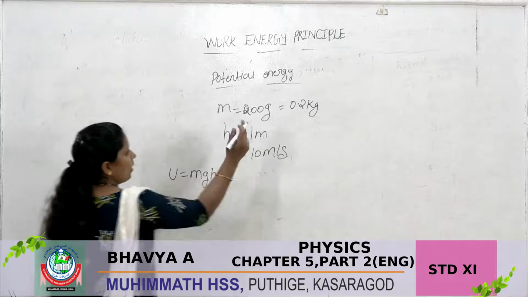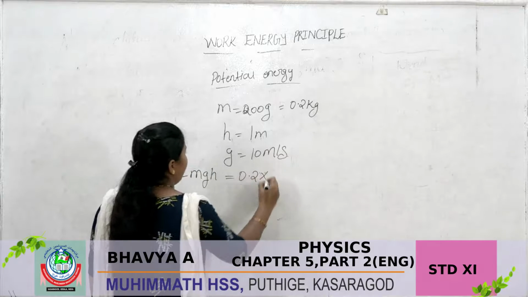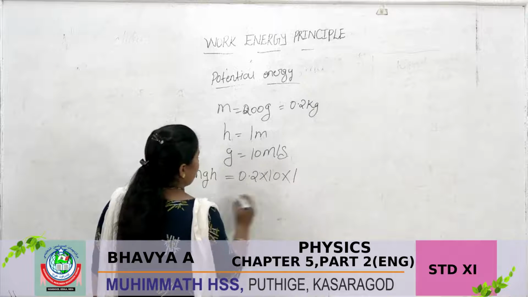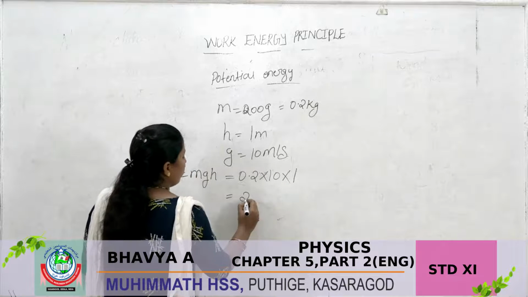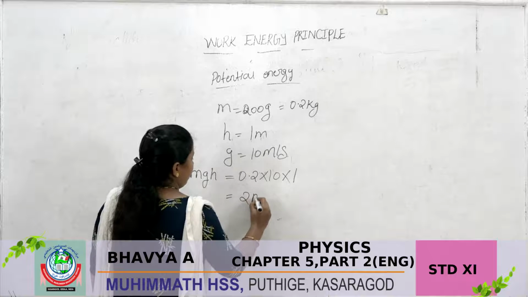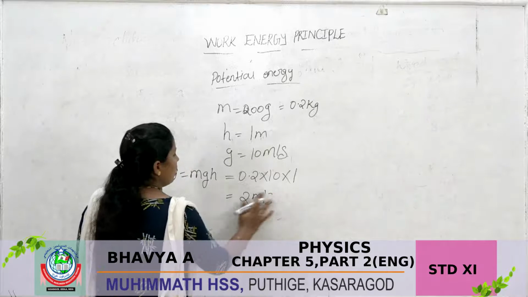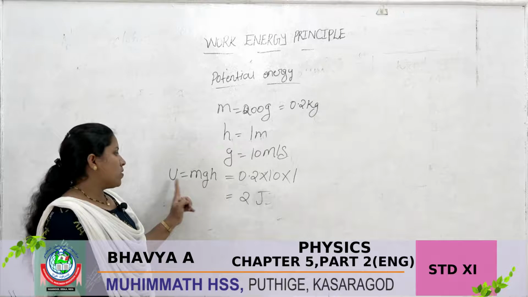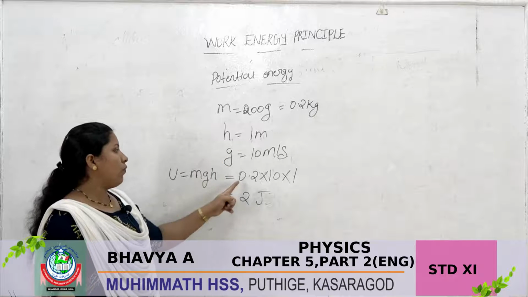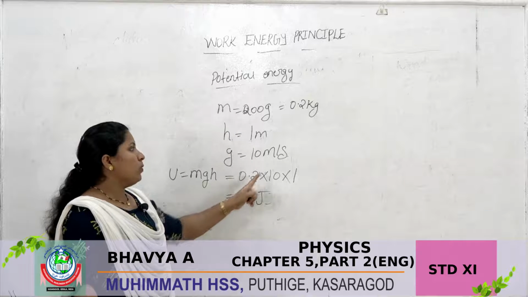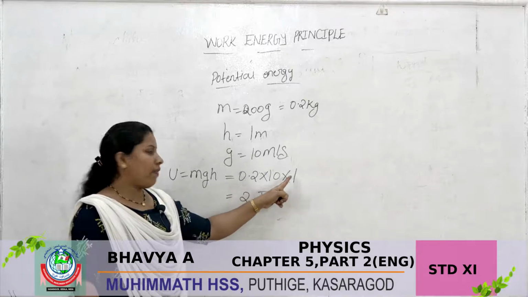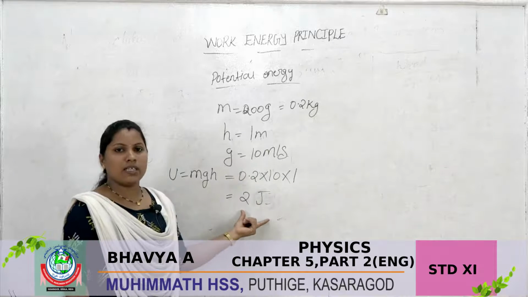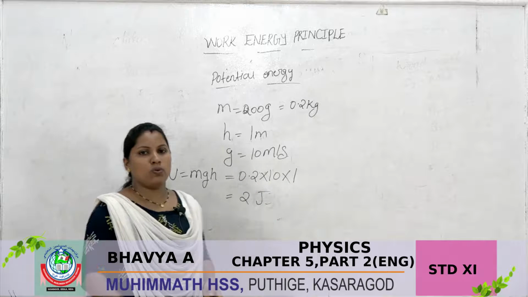The value of m here is given as how much? 0.2 into g value 10 into h value 1. So we are finally getting 2. The potential energy is 2 joule. The potential energy U is equal to mgh. The value of m is 0.2, the value of g is 10, then the value of height is 1. So finally multiplying, we are getting the value of potential energy as 2 joule.